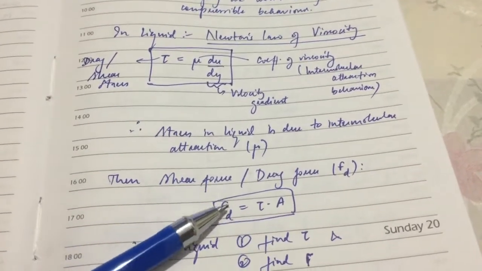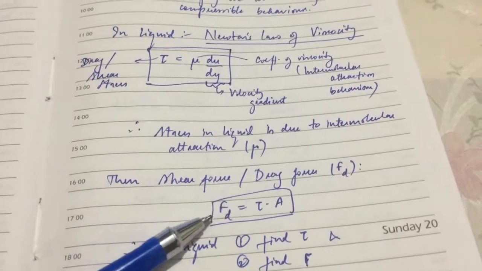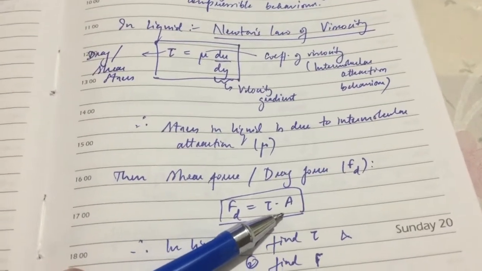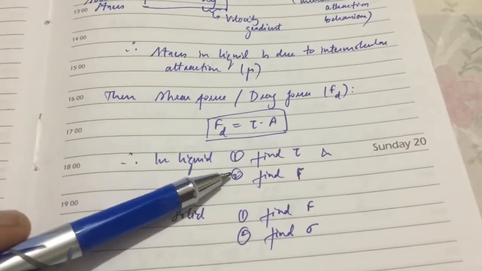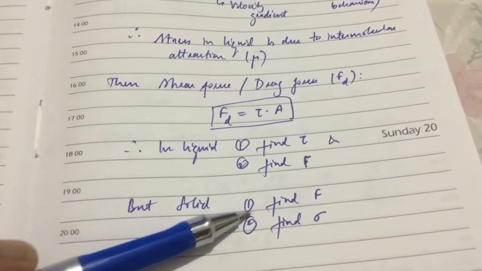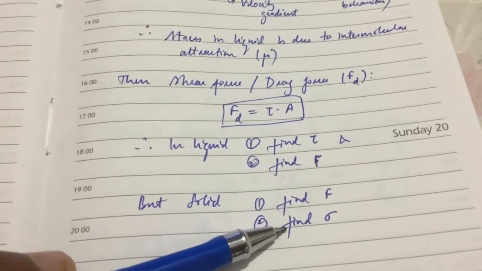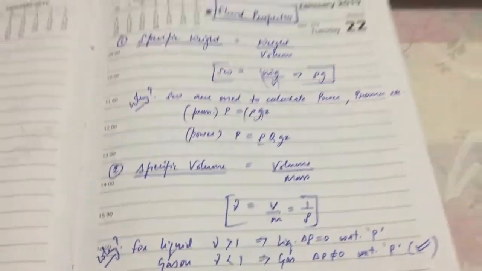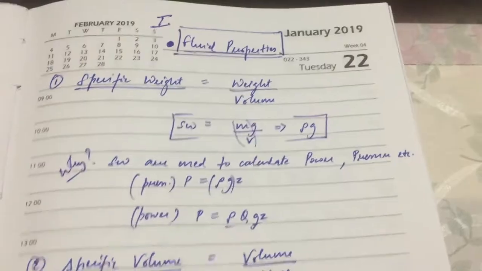Then the shear force, or drag force, is shear stress times the area. So in liquid, we first find the shear stress, then find the force. But in solids, we first find the force and then find the stress. It's in reverse, okay?